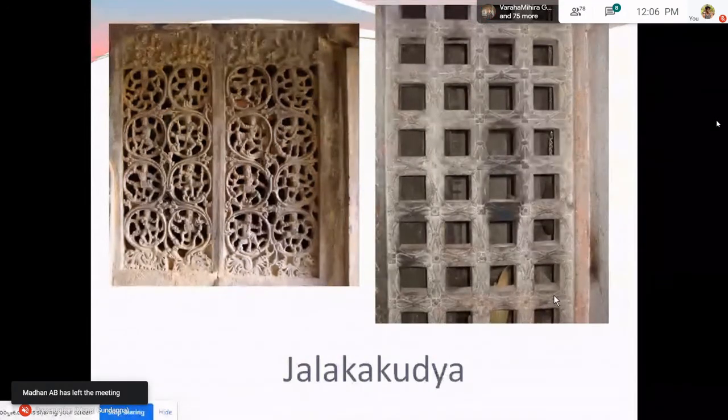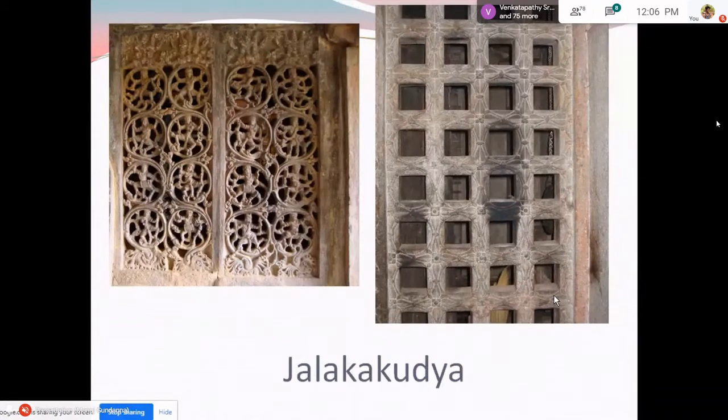Phalaka Kudya is one which is made out of planks, maybe slabs of stone or planks of wood. That is a solid wall which is closed. Then comes what is called the Jalaka Kudya. It's a perforated wall. Jalaka means perforations. A wall with perforations, so that light and air are allowed into the inner chambers. Then Mrinmaya Kudya is the wall which is built out of brick and mortar.